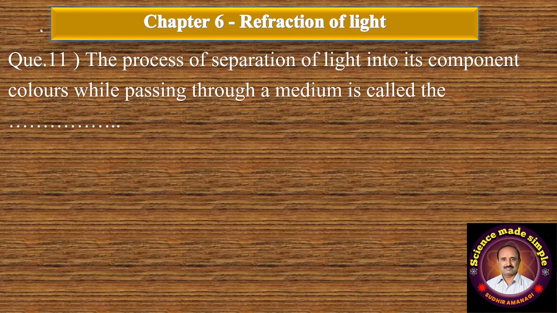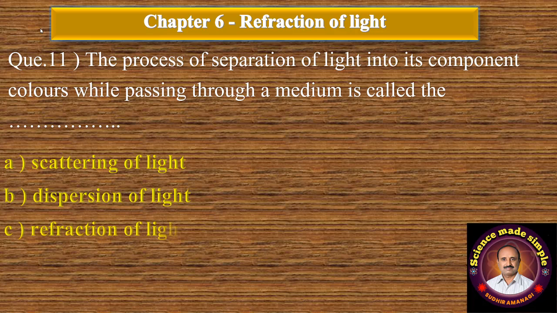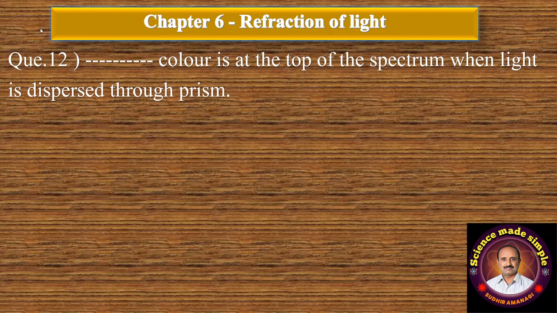Question number 11. The process of separation of light into its component color while passing through a medium is called the dash dash. A, scattering of light. B, dispersion of light. C, refraction of light. And D, reflection of light. The correct answer is option B, dispersion of light.